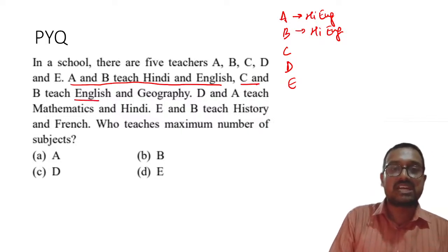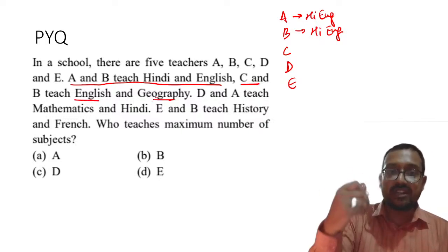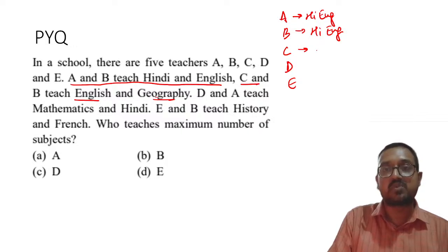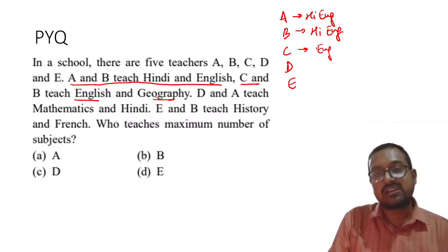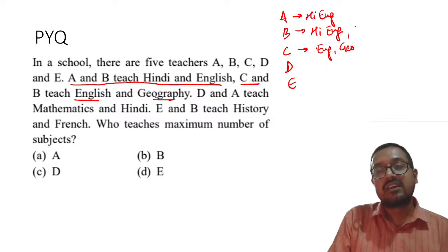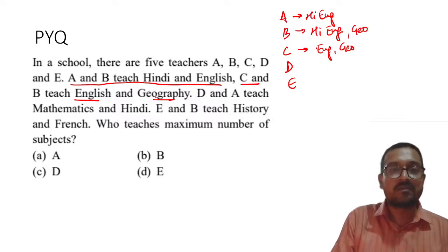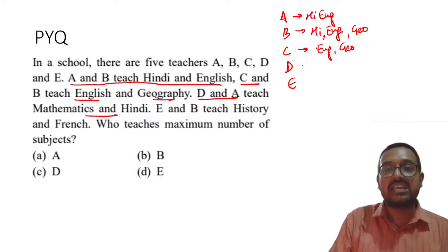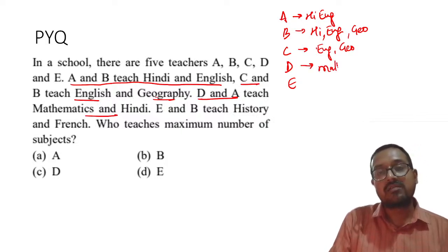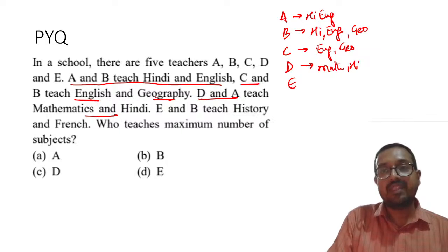C and B, English and Geography, because when you are writing, time is much more. So please remember, C and B teach English and Geography. So English and Geography. Here also English and Geography. Understood? English was already written, Geography we have written. A and D teach Mathematics and Hindi. A and D teach Math, Hindi.